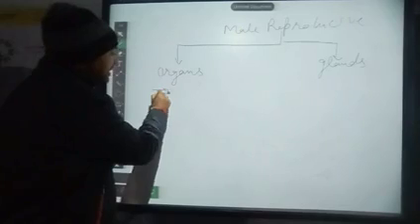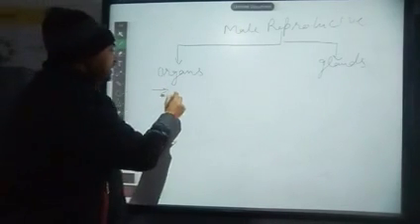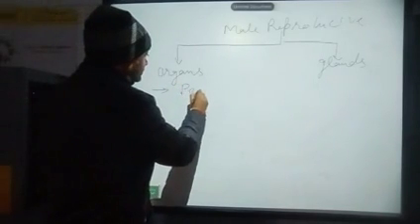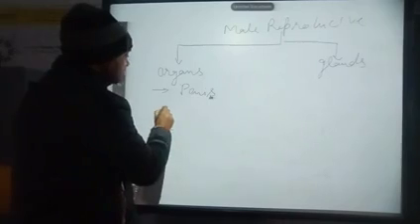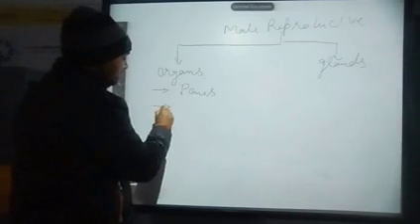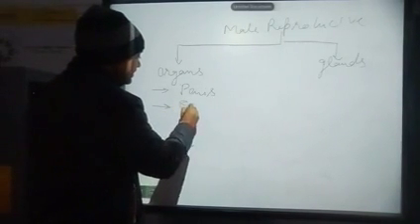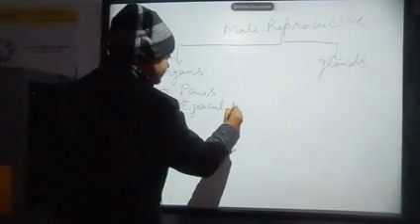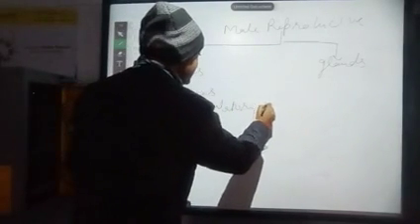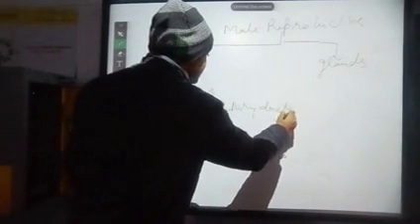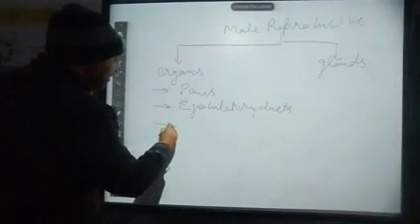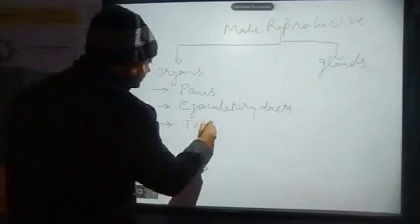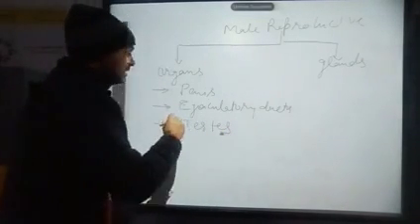The male reproductive organs are the penis, then the ejaculatory ducts, and the major organ of reproduction is the testis.